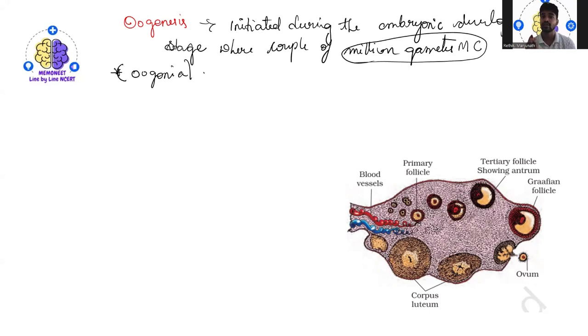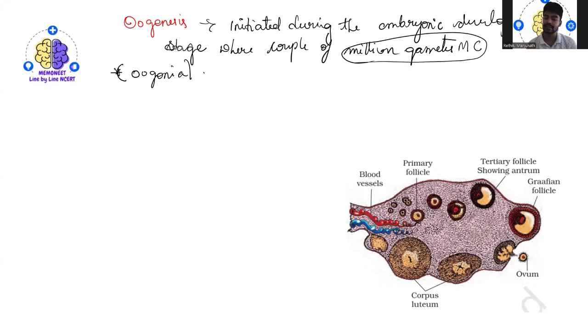You are getting what I'm saying. So during the embryonic development itself, a million gamete mother cells, the oogonia, are already there. And after the birth of the baby, you won't see any additional development or addition of oogonia.